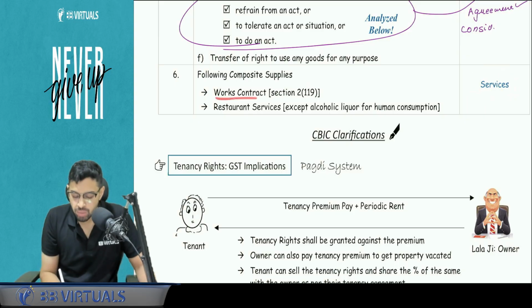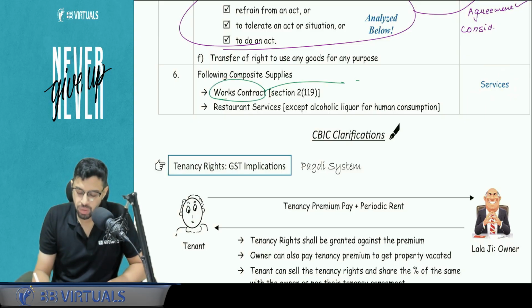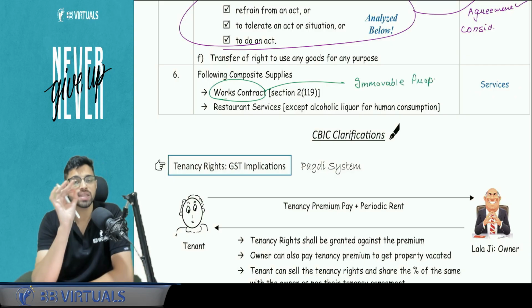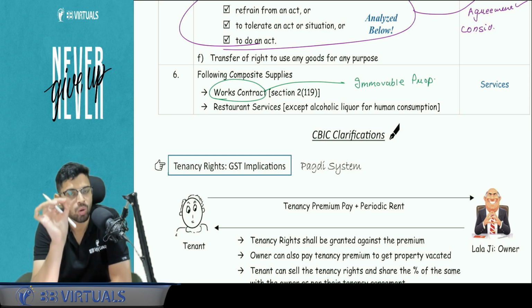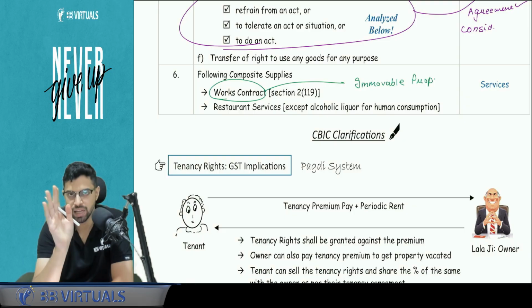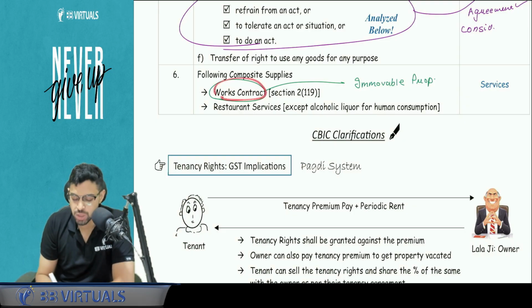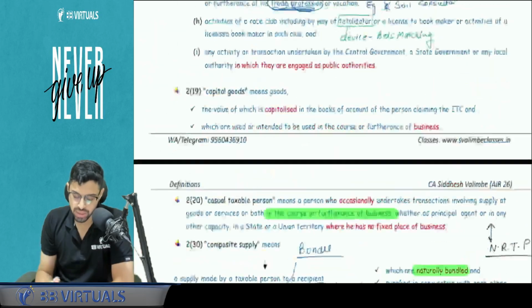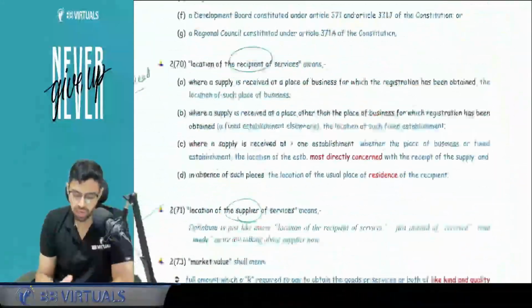clarified. What do you mean by works contract? Understand. Works contract means with respect to immovable property. The term works contract is a definition which is associated only and only and only to an immovable property, not a movable property. Is this clear first of all? So works contract involves goods plus services element, but with respect to immovable property. Formal definition, if you want, you can just read it once here. You can pause and read it.